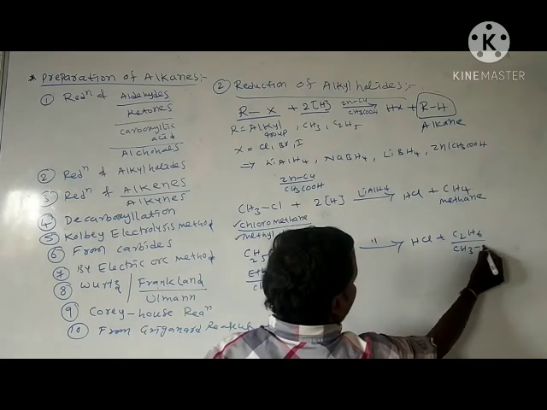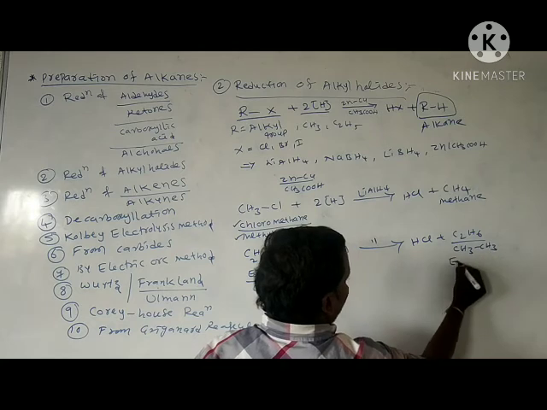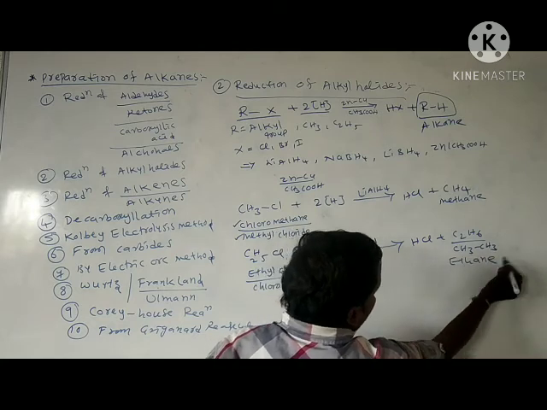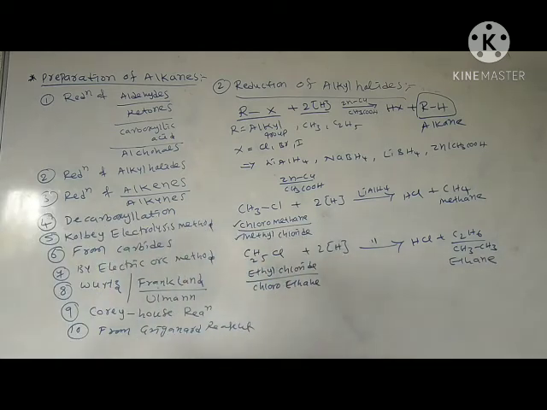This is called ethane. We prepare methane, ethane, or any alkane, using this method, reduction of alkyl halides. This is the second method.